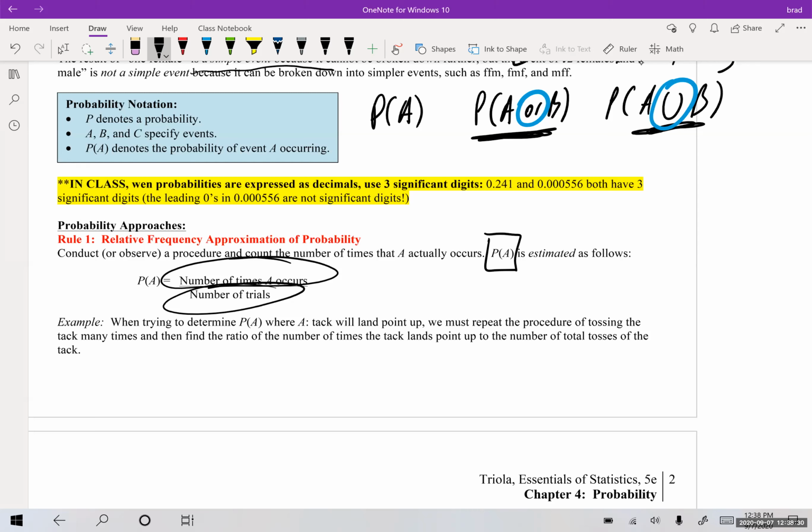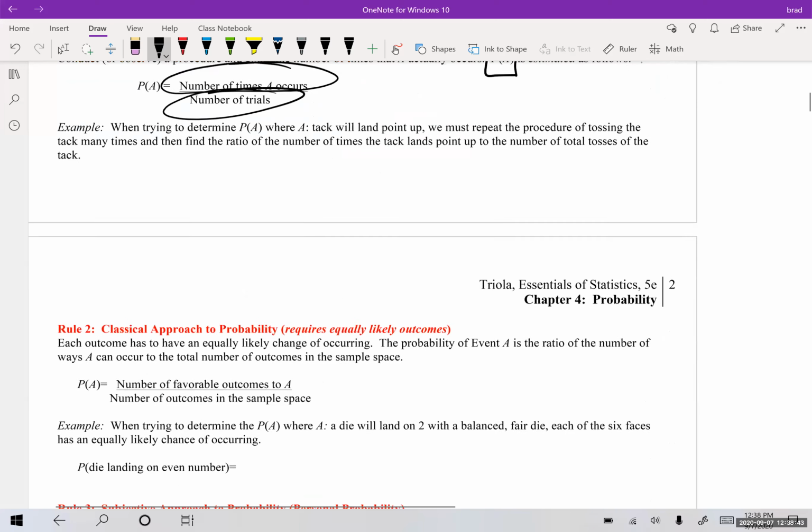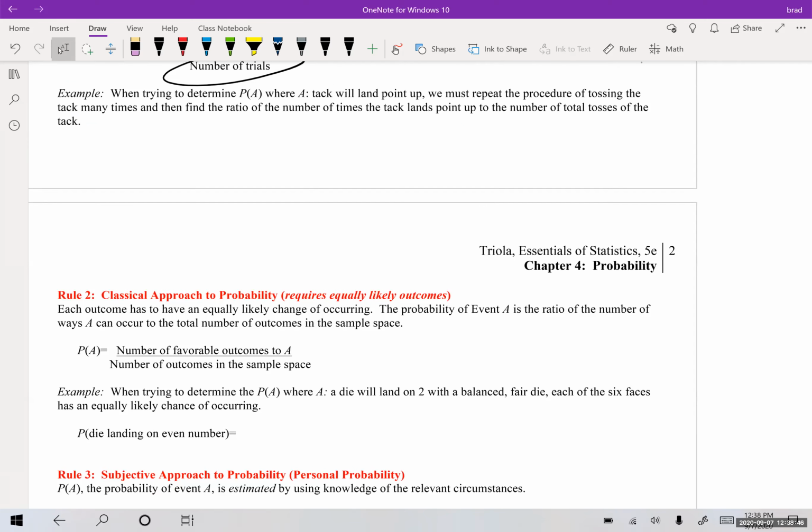When trying to determine, for this example, the probability of A, where A is a tack will land point up, we must repeat the procedure of tossing the tack many times and find the ratio of the number of times the tack lands point up to the total number of tosses of the tack. Because you can't guarantee, it's not like flipping a coin where there's a 50-50 chance. We don't know the probabilities off the top of our head of flipping a tack. So what you would have to do is flip it hundreds, thousands, 10,000 times to determine how that tack operates in terms of probability of landing on its side or landing point up, okay?